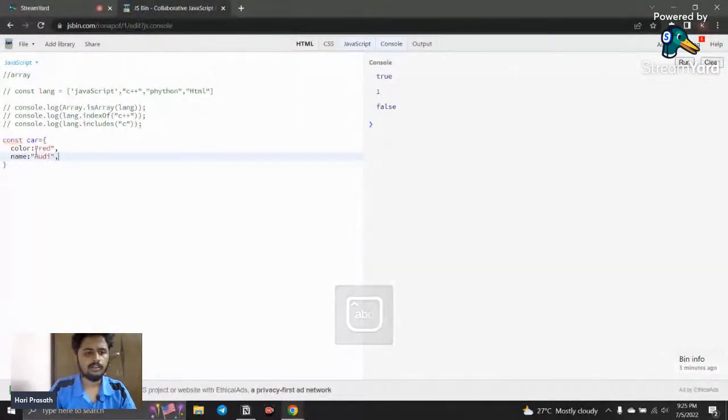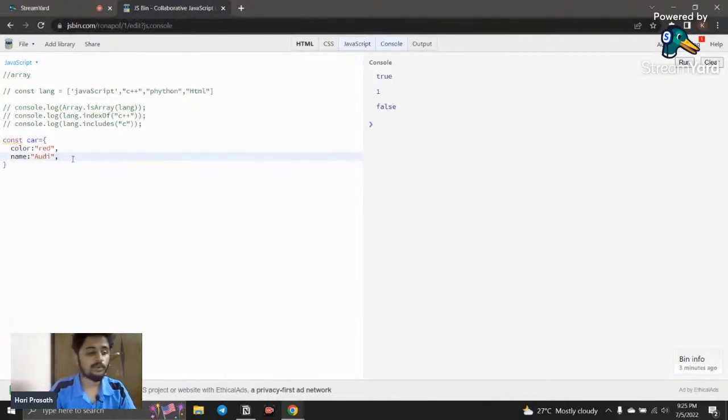You can see this syntax is similar to a variable. Now color has the value red, and name has the value Audi, and both color and name belong to an object called car. So we are describing the car, and creating an object for the car.